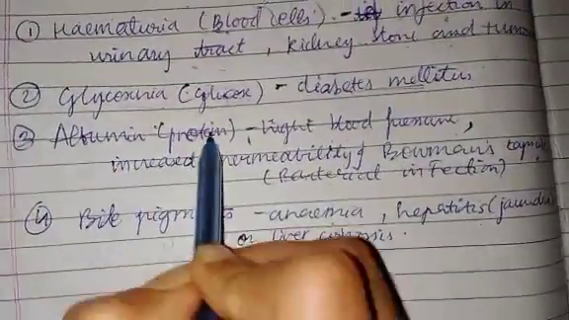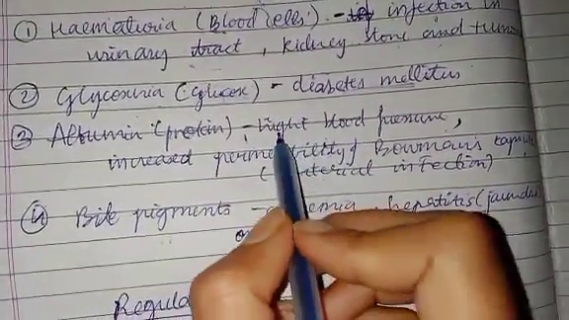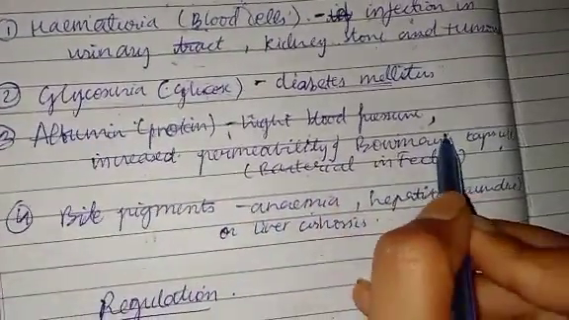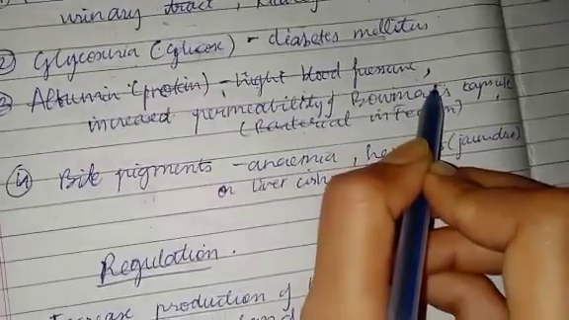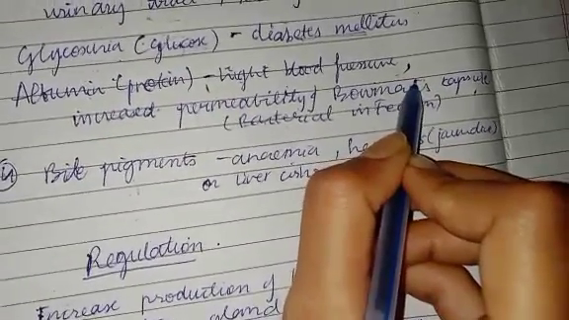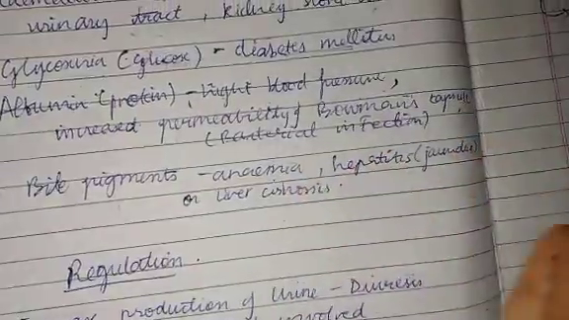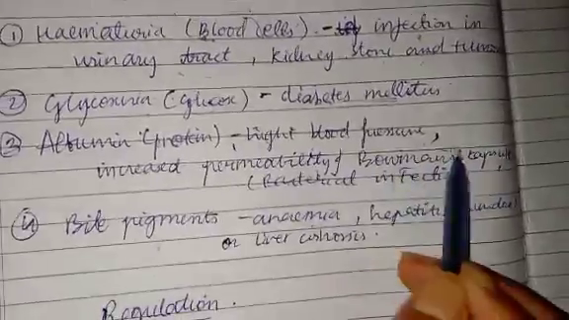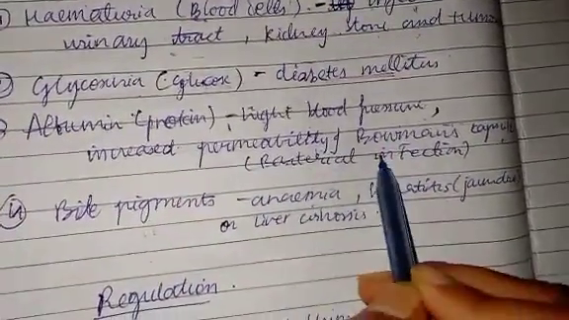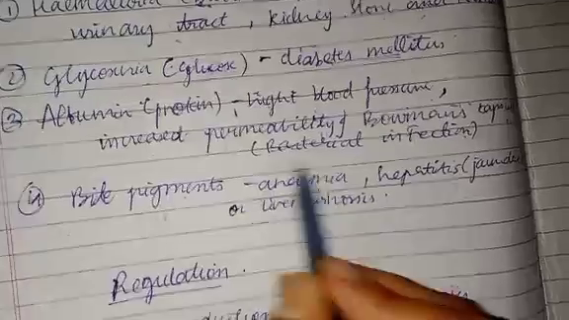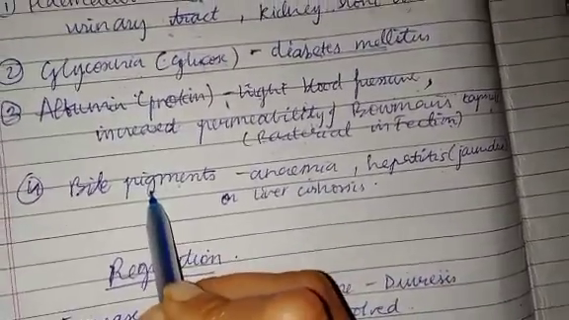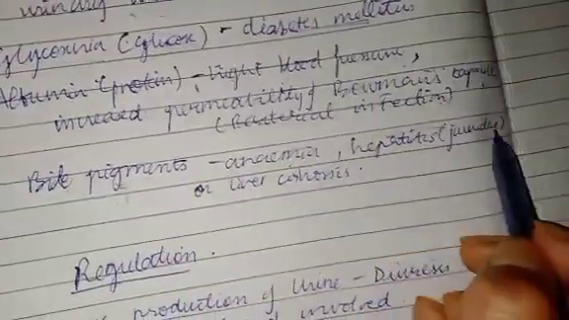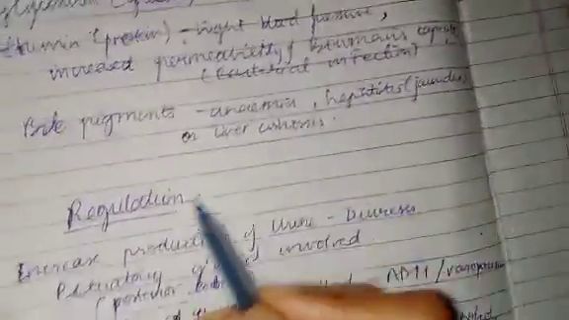Then albumin protein in urine happens due to high blood pressure, increased permeability of Bowman's capsule. If the Bowman's capsule becomes more permeable, it allows the passage of large protein molecules as well. Increased permeability happens due to bacterial infection. Bile pigments: if there is more bile pigment, the urine is more yellowish. It happens due to anemia, hepatitis, jaundice or liver cirrhosis.